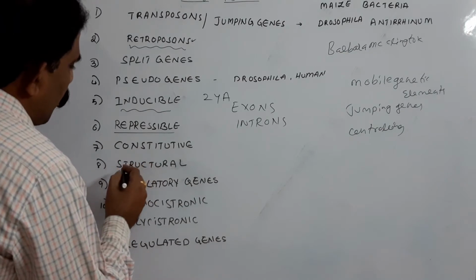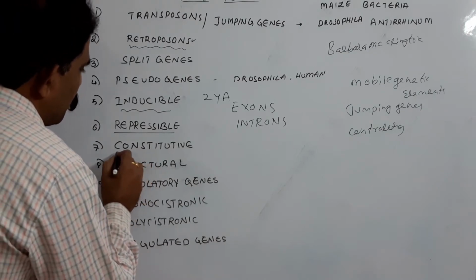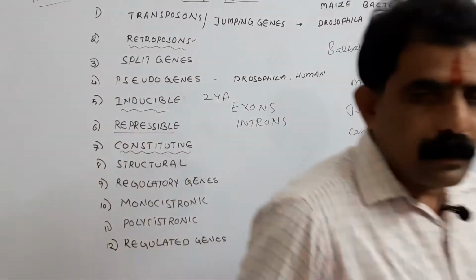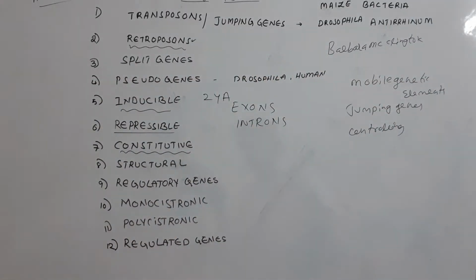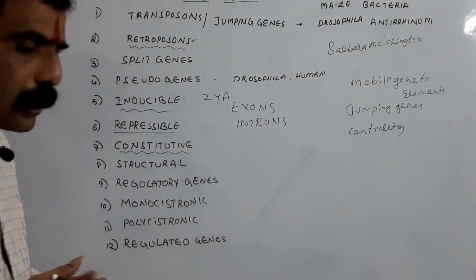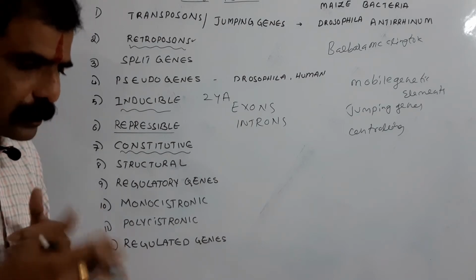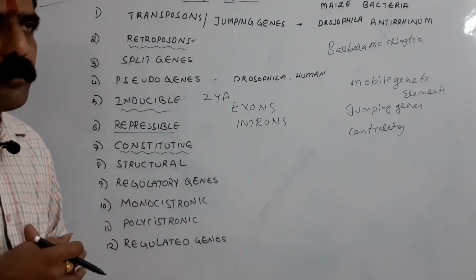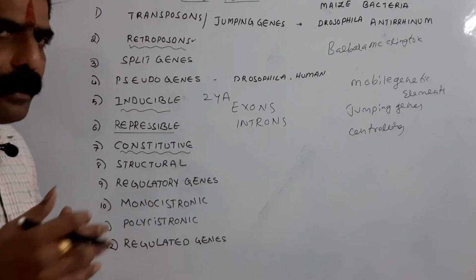And here, coming to the constitutive genes. Constitutive genes are the genes whose expression is continuous, so without interruption, continuously they are being expressed.